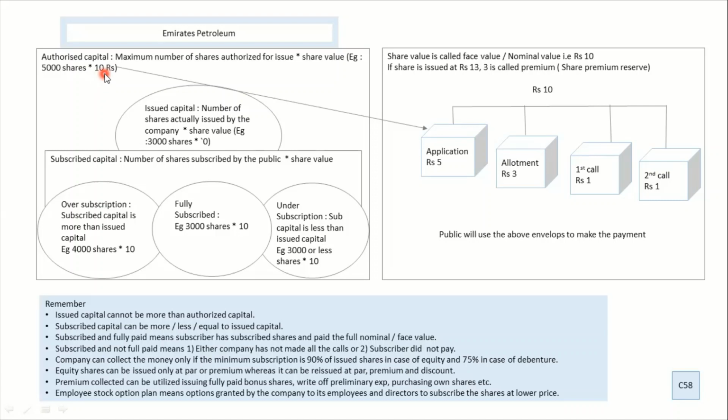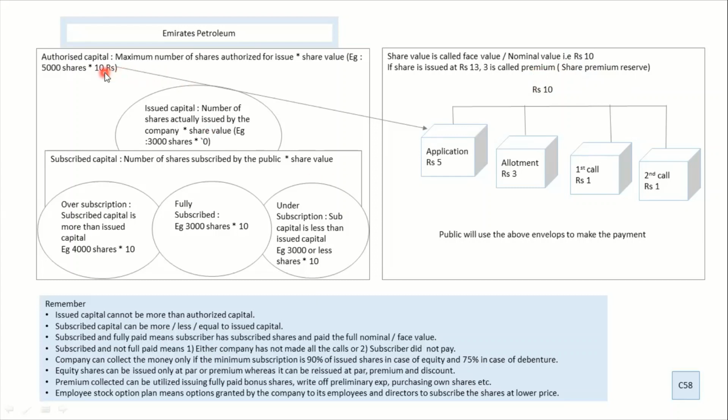They might sell it for 12 rupees. That extra 2 rupees is called your share premium. You can call it share premium reserve. So that is the benefit the company is going to make because of the reputation the company has generated. So this is another point which we have to understand.